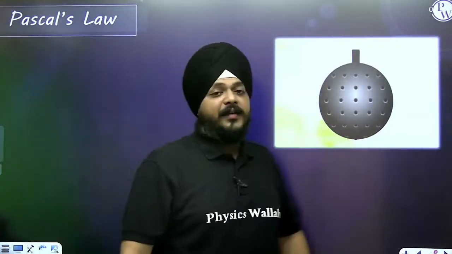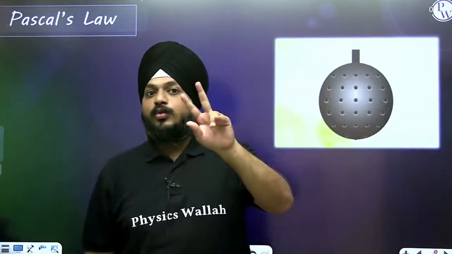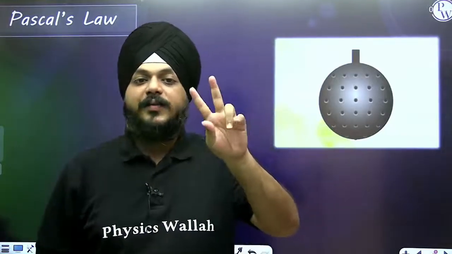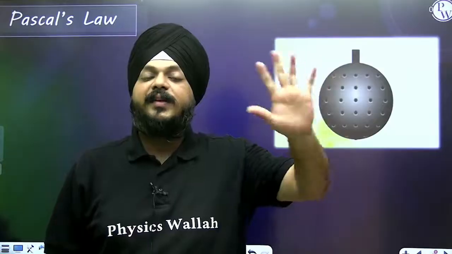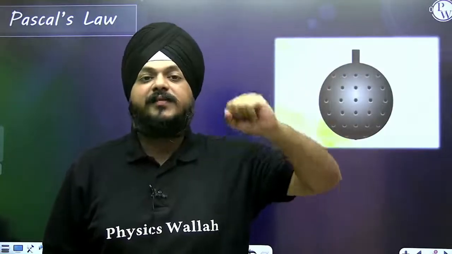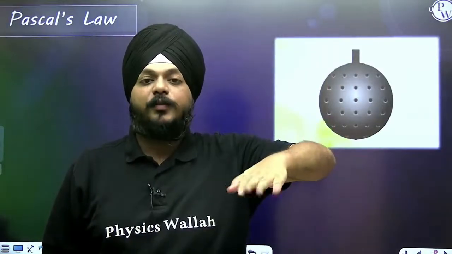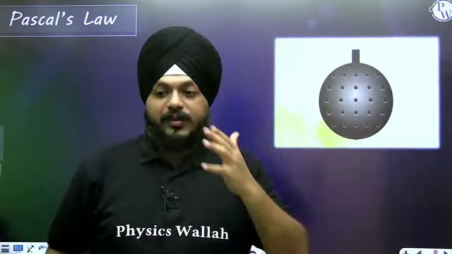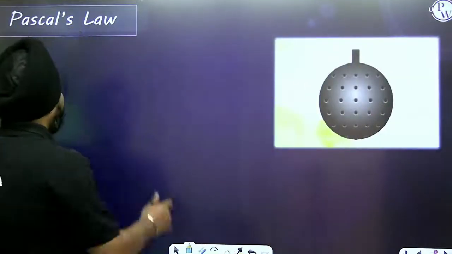Pascal's law has its proof and its statement. Its statement states that whenever any pressure is applied to a fluid, it is equally distributed in all directions.